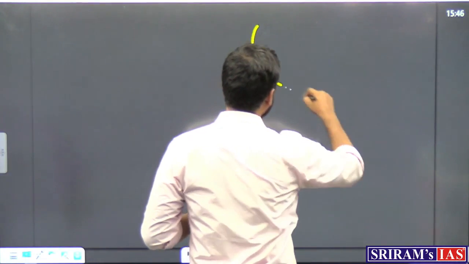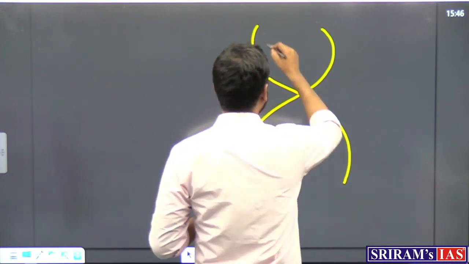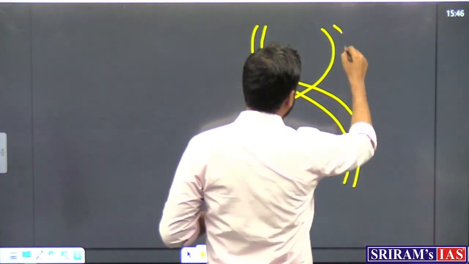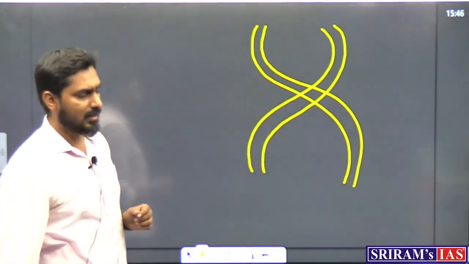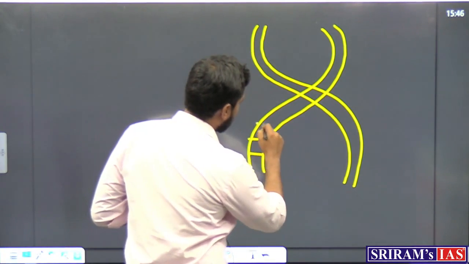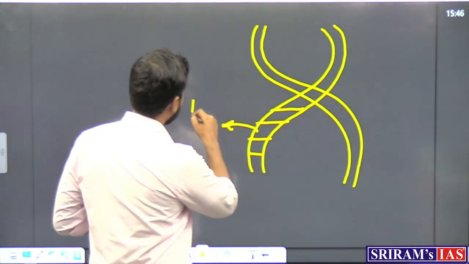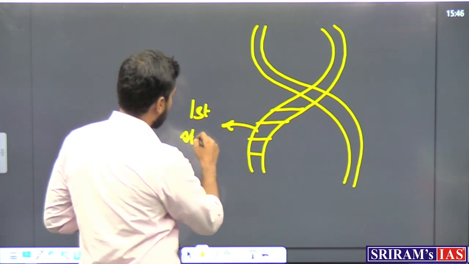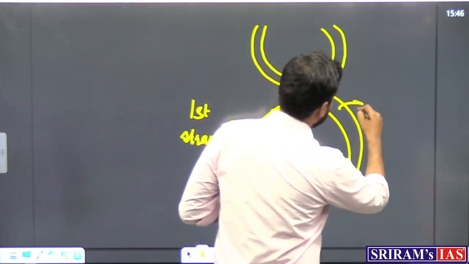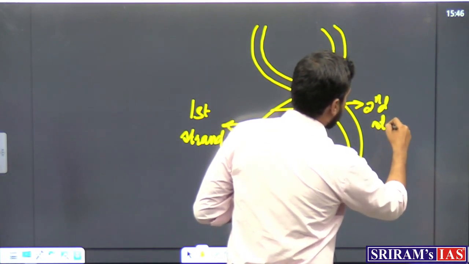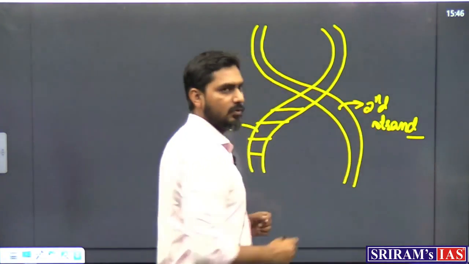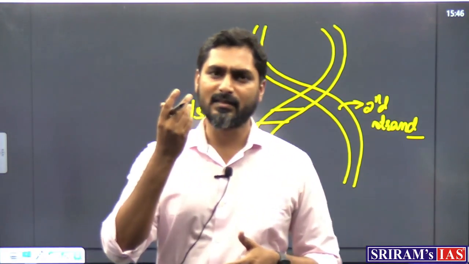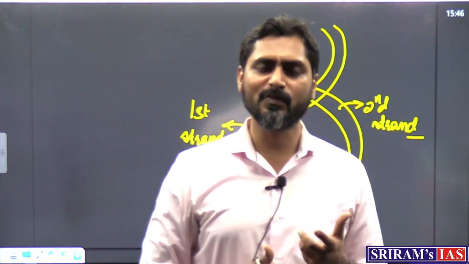If you look at the structure of DNA, it is very famously known as the double helical structure. In this helical structure, you will see these are known as the strands. This is one strand, the first strand, and this is known as the second strand. You would have seen those spiral staircases. Our DNA looks very similar to those spiral staircases.